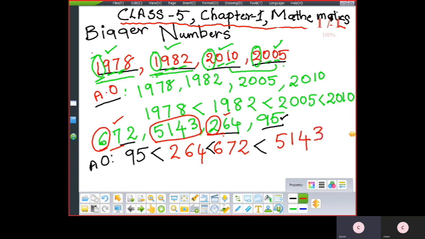So now we have arranged the numbers from small to big and all the numbers are included. Clear? Arranging the numbers from small to big is called ascending order. Done, children? Now let us do the descending order.